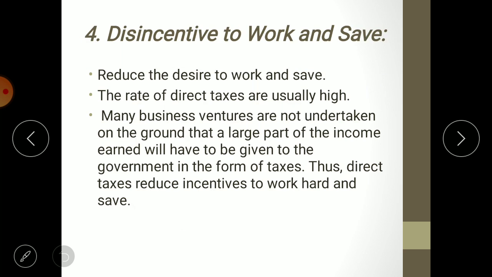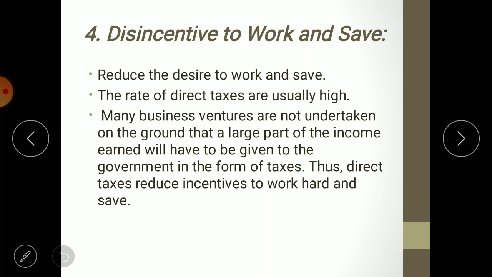The fourth and last disadvantage of direct tax is disincentive to work and save. It reduces the desire to work and save. The rate of direct taxes is usually high. Many business ventures are not undertaken on the ground that a large part of the income earned will have to be given to the government in the form of taxes. Thus, direct taxes reduce the incentive to work hard and save.